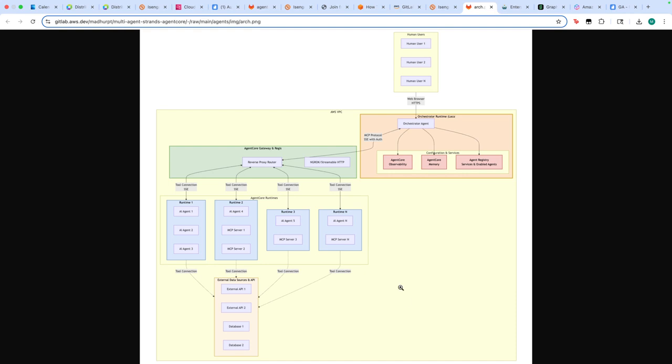Another thing I'll mention is that if the orchestrator or any of the agents are unable to answer a question, then there is also an option to fall back to a default agent, which is also configured within the AgentCore Gateway.